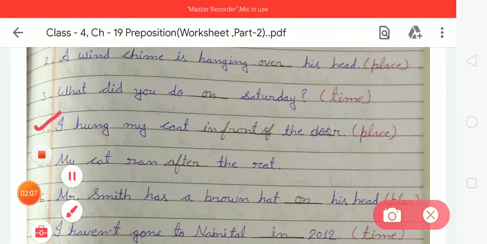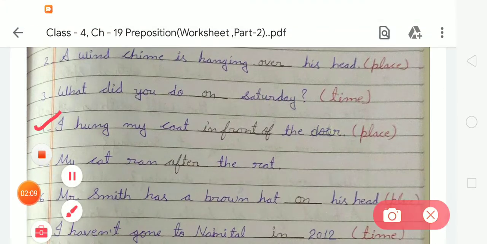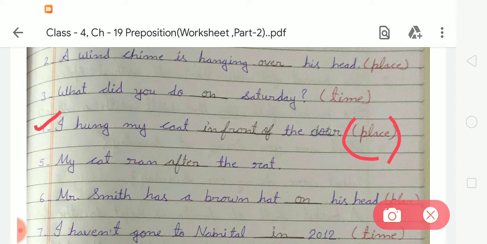I hung my coat blank the door. So here the preposition kind is place. We have to write in front of, I-N in, F-R-O-N-T front, O-F of. In front of the door. I hung my coat in front of the door.